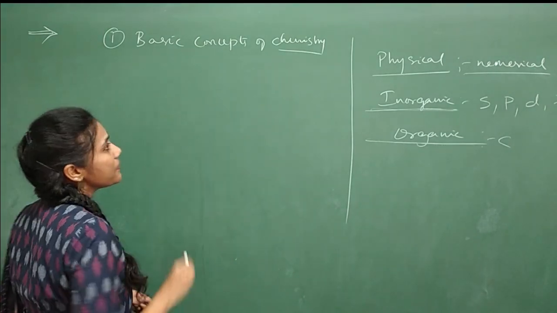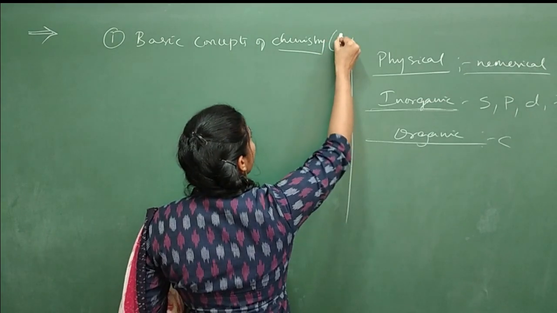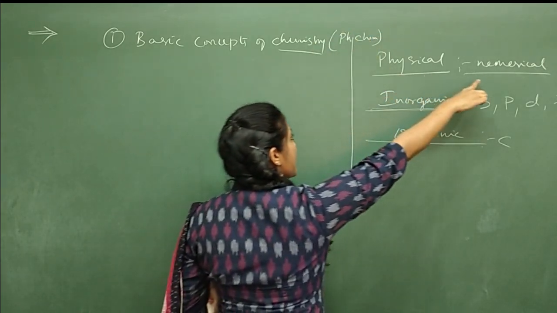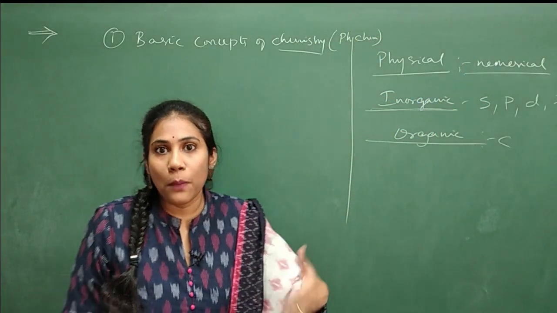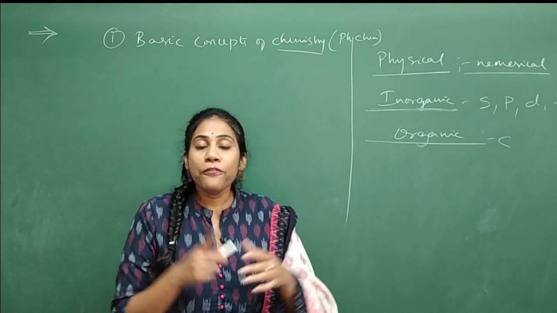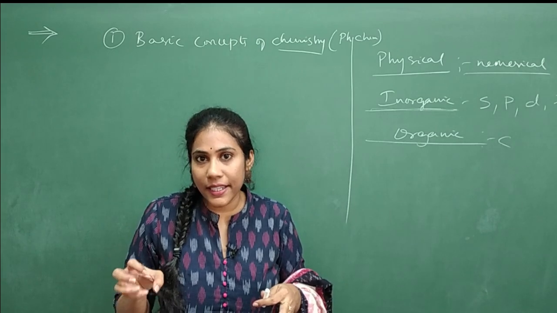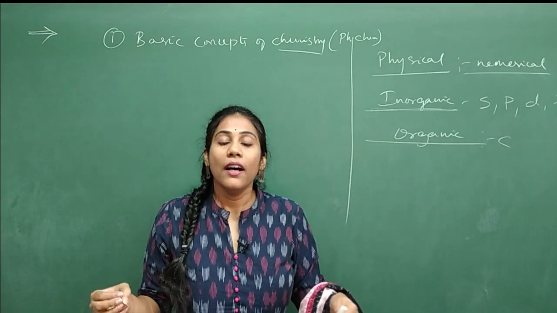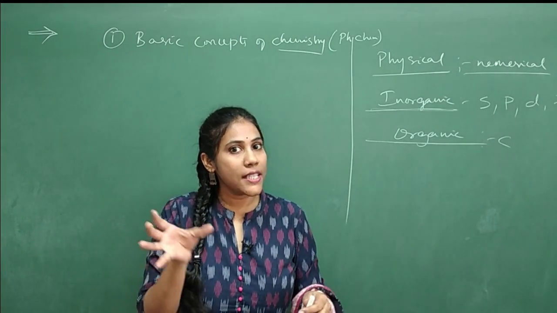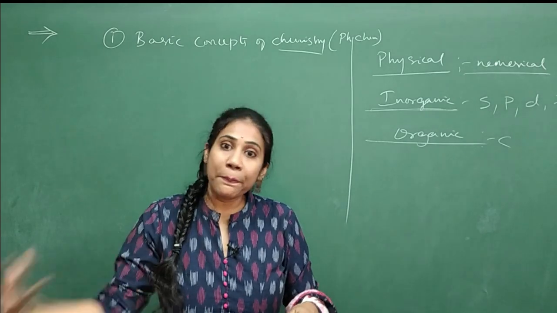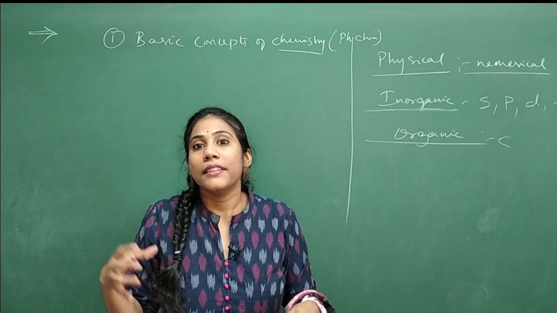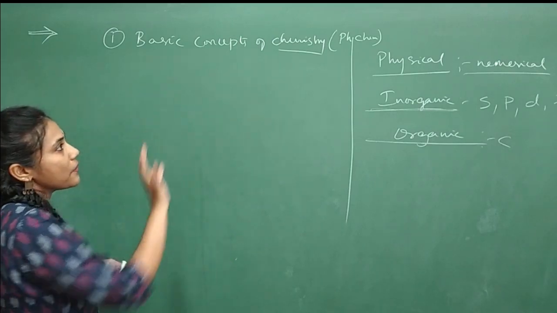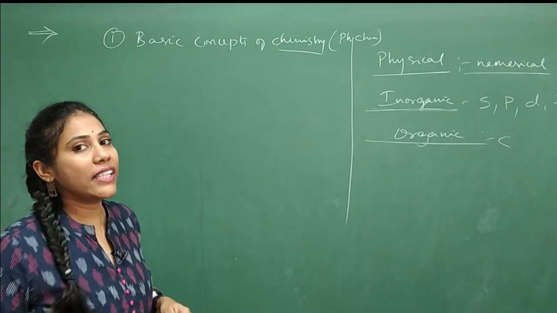Coming to basic concepts of chemistry, it belongs to the physical chemistry part, and I told you physical chemistry is completely numerical based. You will have to deal with lots of problems, and whatever basics are necessary for doing a problem, you will study in basic concepts of chemistry: the mole concept and the various formulas. Do you remember the mole concept that you studied in class 9? The deeper version of the mole concept and the basics necessary for doing various problems, you will learn in basic concepts of chemistry. So this is really a very important chapter.